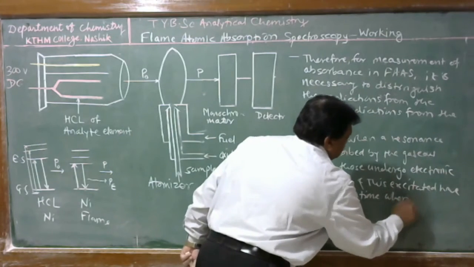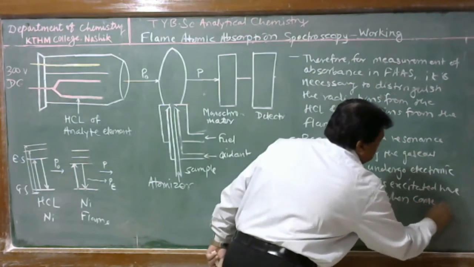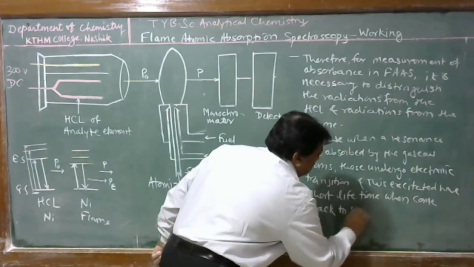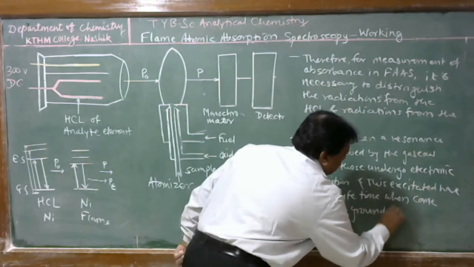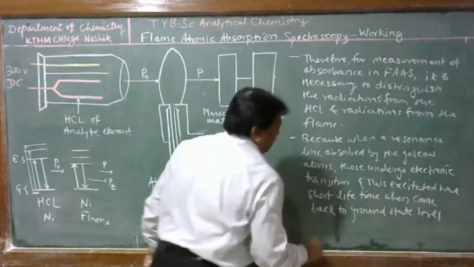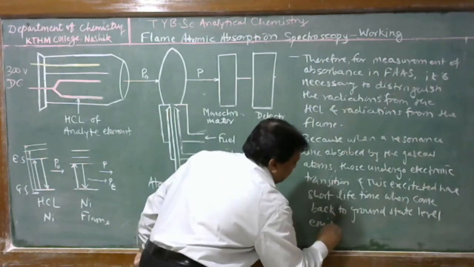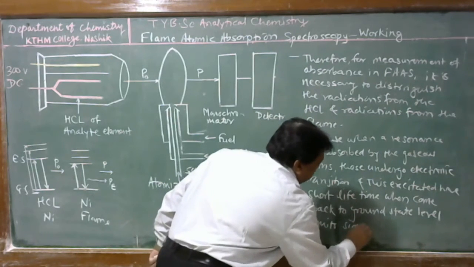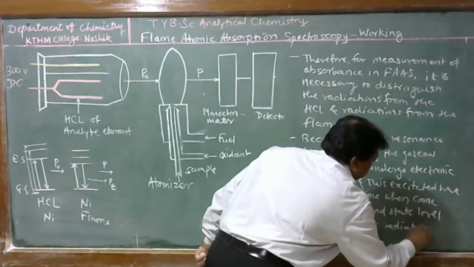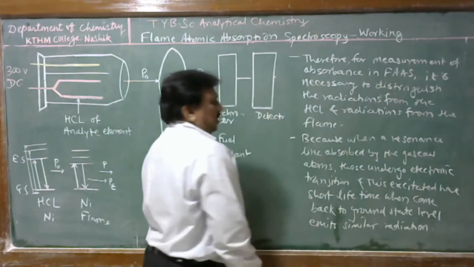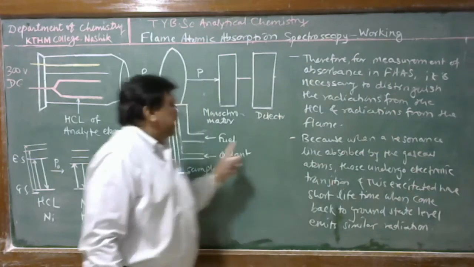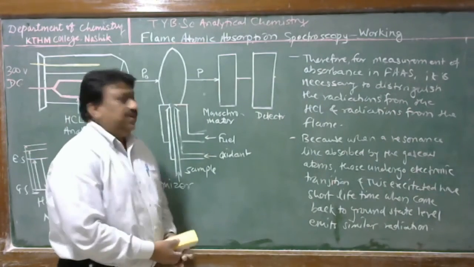When they come back to ground state level, they emit similar radiation. Because whatever event occurs in the hollow cathode lamp, exactly the same event occurs in the flame.